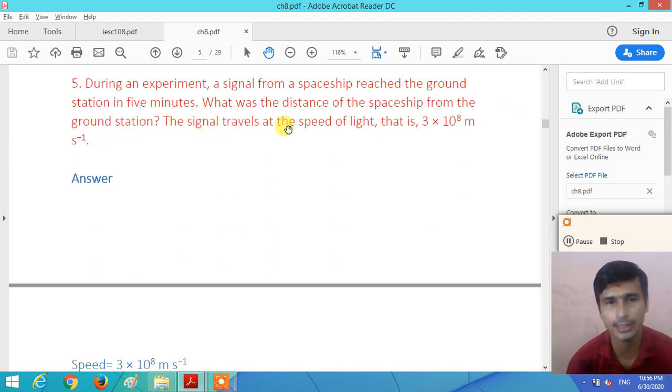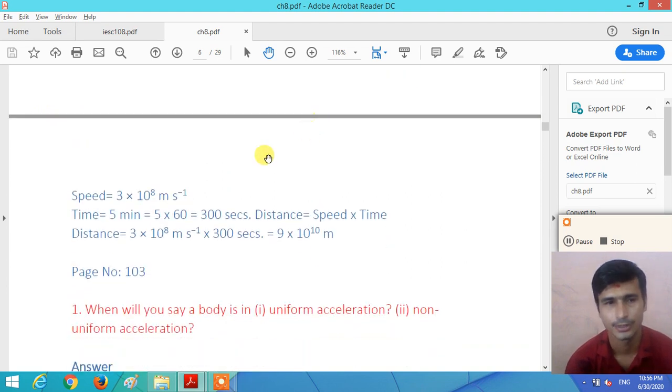The signal travels at the speed of light, that is 3 × 10^8 meters per second. So it covers a distance of 3 × 10^8 meters in 1 second. In 5 minutes, how many seconds are there? Speed of the signal is 3 × 10^8 meters per second.